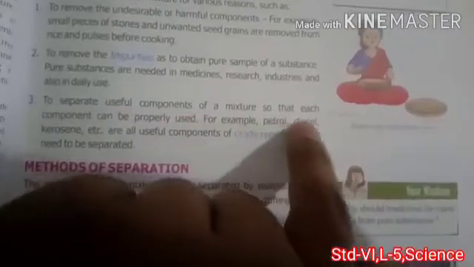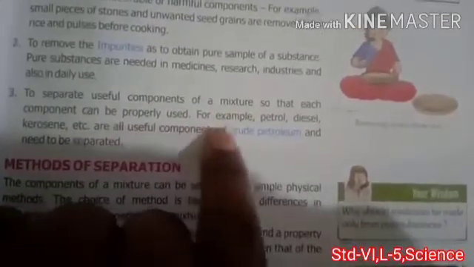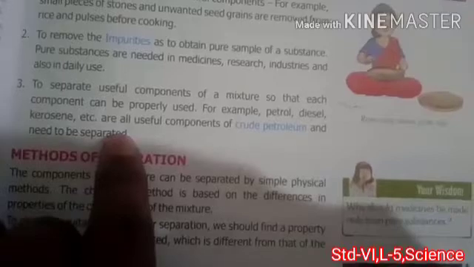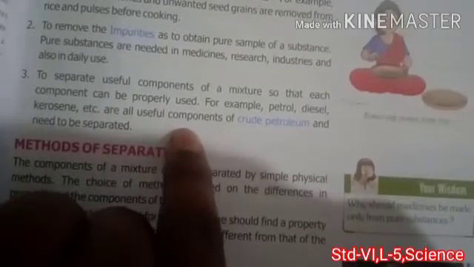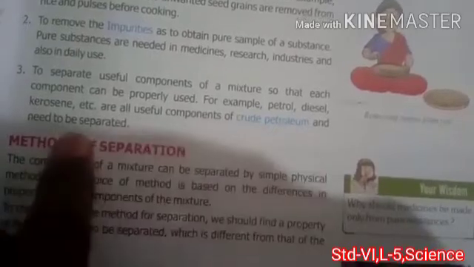Third one, to separate useful components of a mixture so that the components can be properly used. For example, petrol, diesel, kerosene, etc., right? All these useful components of crude petroleum need to be separated, right?